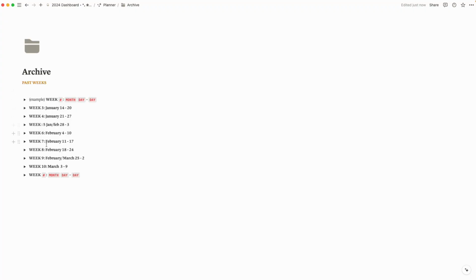Another thing I loved was the archiving situation that I had set up. Instead of me having all of these different weeks just following one after another on the page and making it this huge long Notion page, I was able to take each week when I was done with it, collapse it, drag and drop it into my archive folder, and have it there for safekeeping. So I love to go back and look at things that I did the previous week because it helps me plan for the following week.